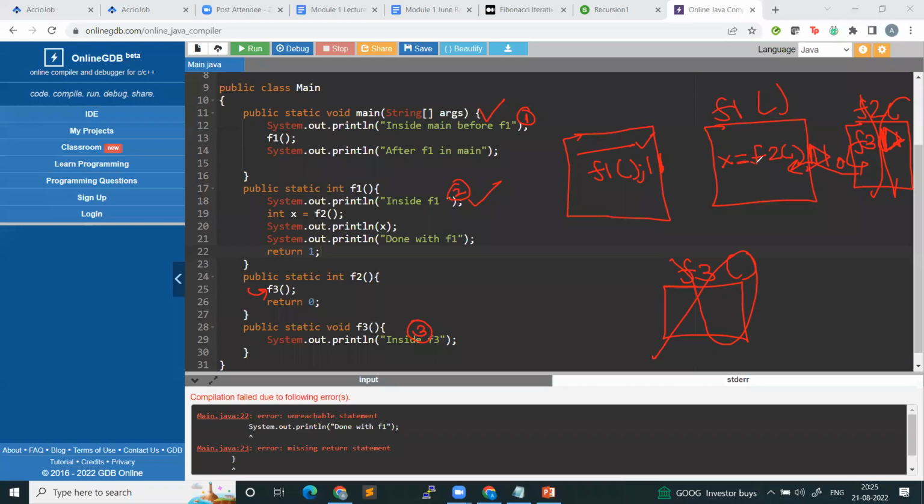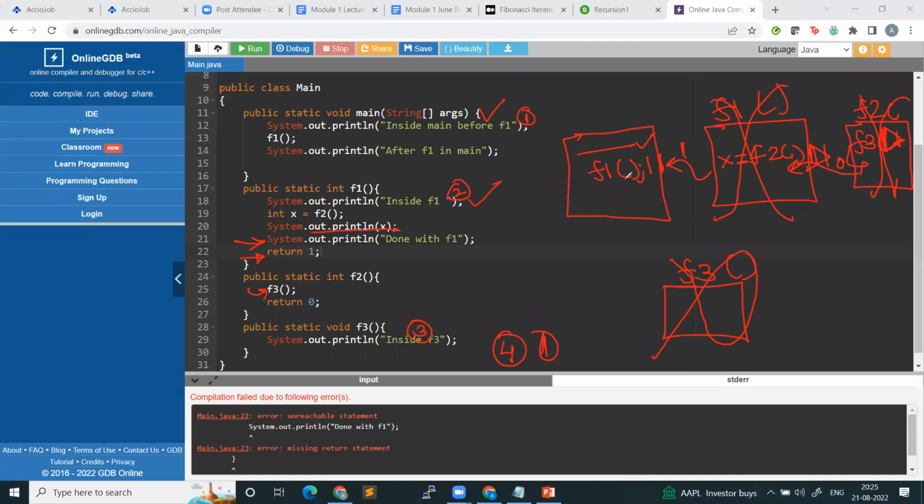Okay. And F2 returns a 0. So that 0 will get assigned to X. Okay. So X is equal to 0. So I print X, that is equal to 0. So the fourth line will be 0. Yes. Then I will print done with F1. Okay. And then I return 1. The moment I return 1, the context of F1 will be destroyed and 1 will be returned to the caller.